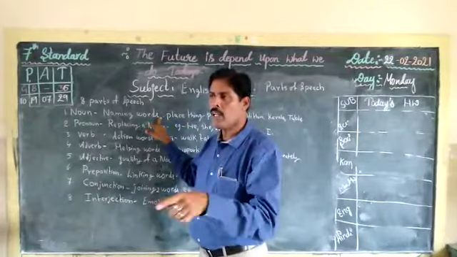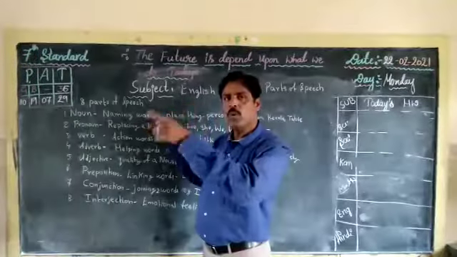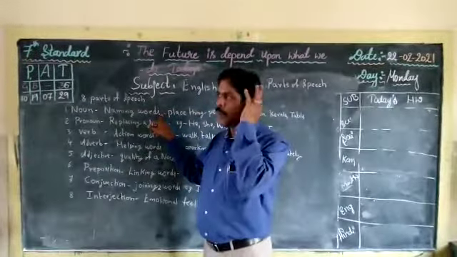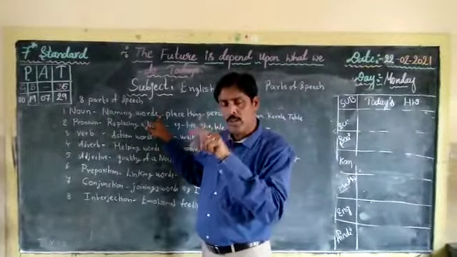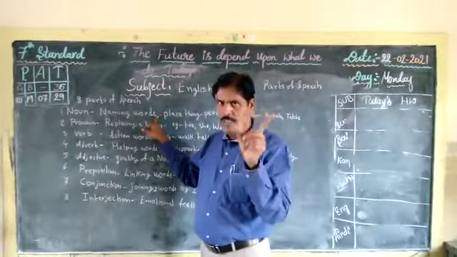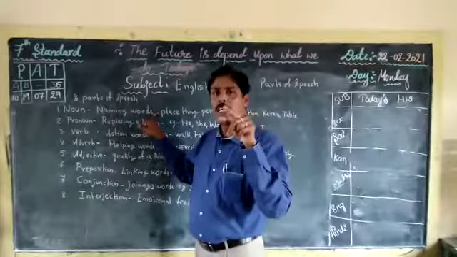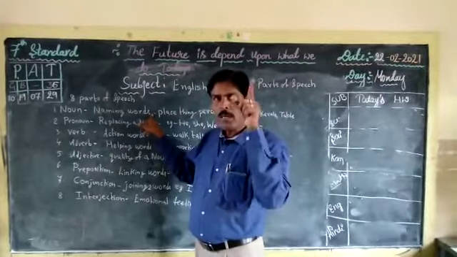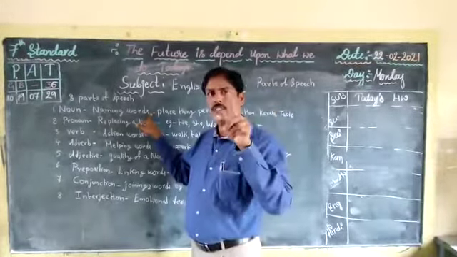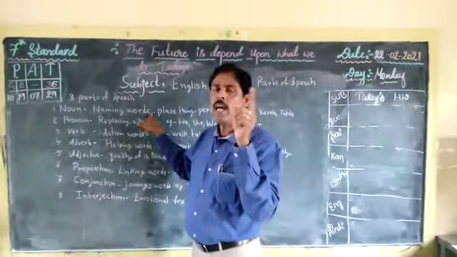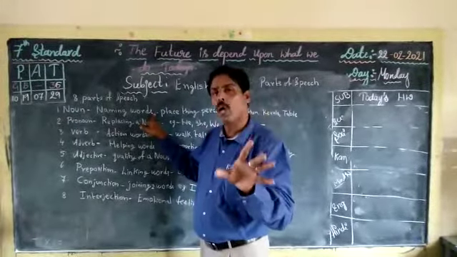Ram went to market. Ram will go to barber shop. So everywhere you are not using Ram. In the first sentence you use Ram. In the second sentence you replace the noun Ram with another word which is called he. And that he is nothing but a pronoun.